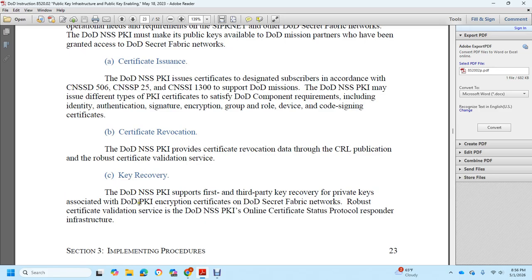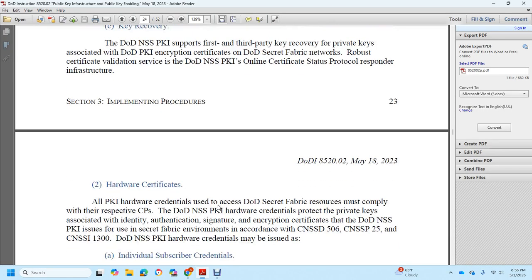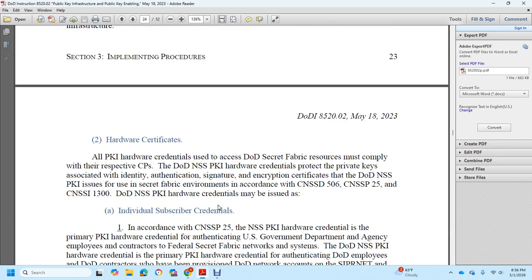Private keys are associated with the DoD Public Key Infrastructure encryption certificate. DoD Secret Fabric Networks have robust certificate validation services with the DoD NSS Public Key Infrastructure online certificate status protocol responder infrastructure. Hardware certificates: all public key infrastructure credentials that access DoD Secret Fabric resources must comply with the respective certificate policy.